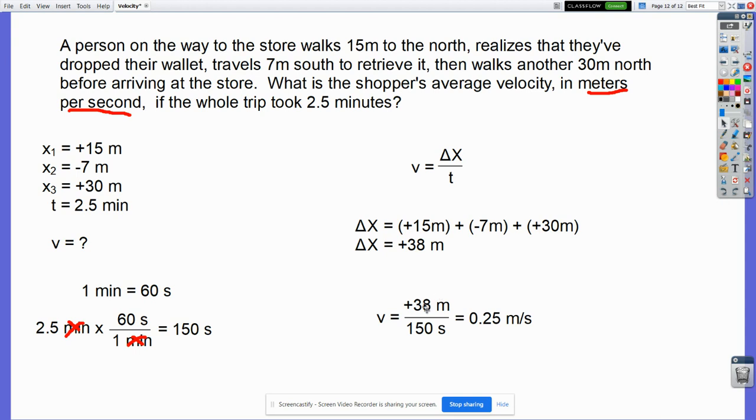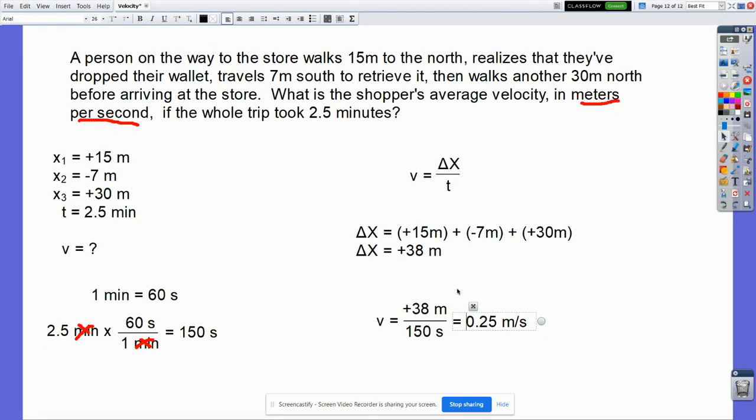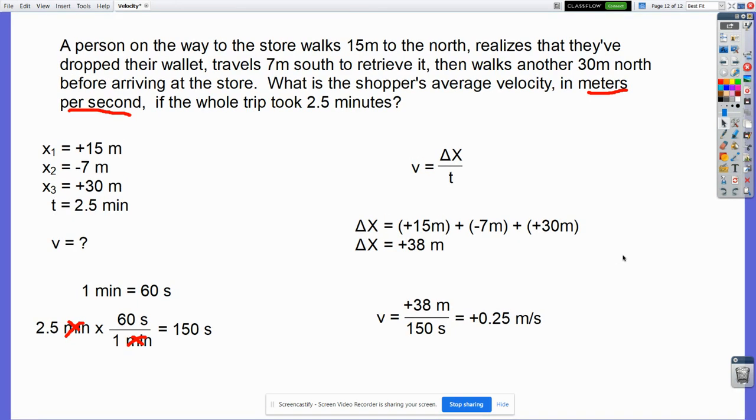At this point, just substitute and solve. The positive 38 goes on top. The 150 seconds go on the bottom. 38 divided by 150. 0.25 meters per second. I do need the positive sign on here. So make sure you include that. Indicate direction. Positive means north in this case, and that's why that positive sign is there to tell me I'm going north, not south. Again, I could have done it in terms of words, but with this whole thing involved, the signs are a much easier approach to solving that problem.